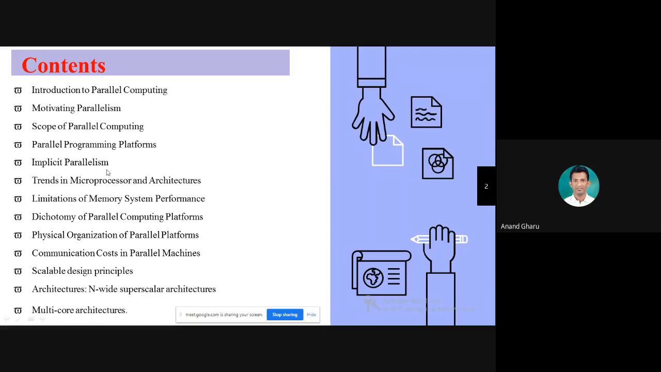So, we have already seen the microprocessor and architecture. I will tell you later about the limitations of memory system performance. But now today we are going to see the dichotomy of parallel computing platform and physical organization of parallel platform.